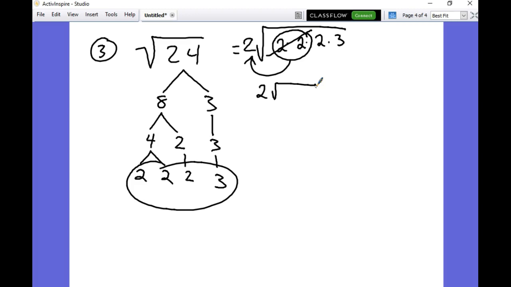Now, 2 times 3 is what? 6. That's my final answer. Now check this out. This is a rational number.